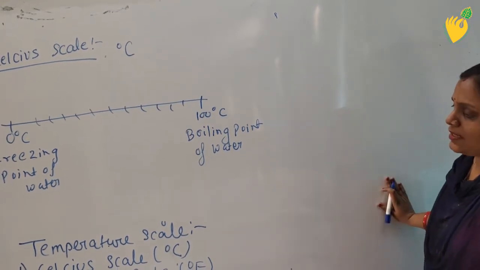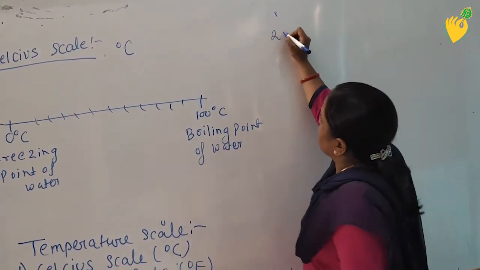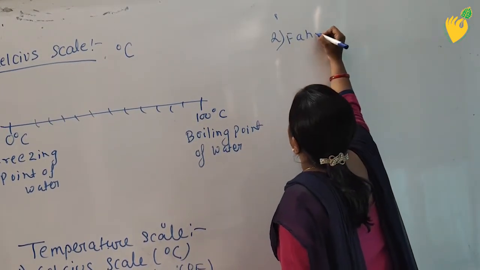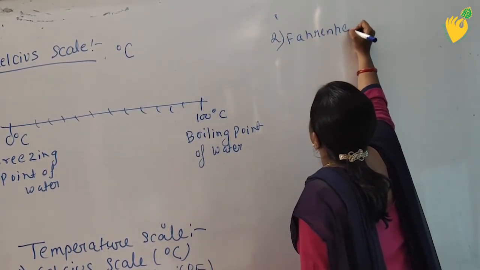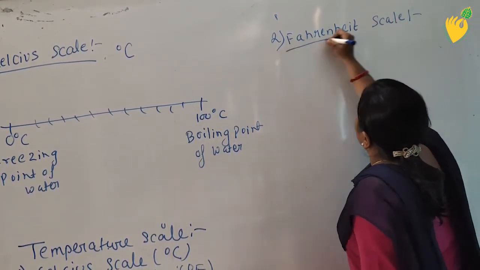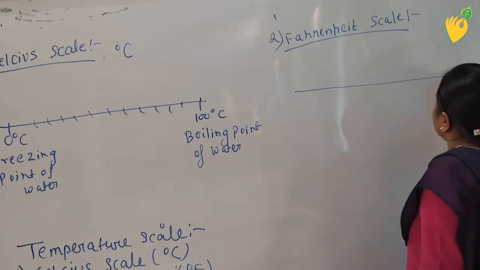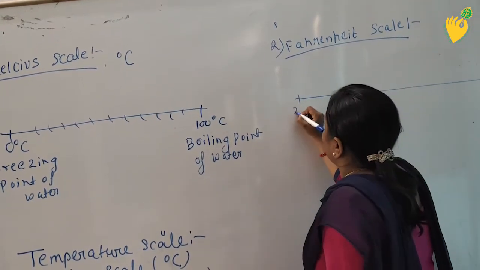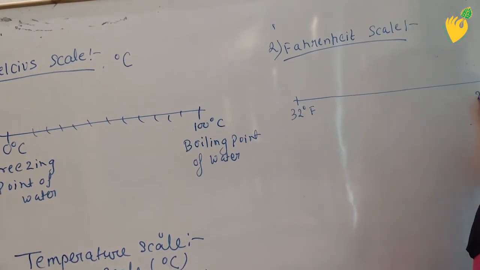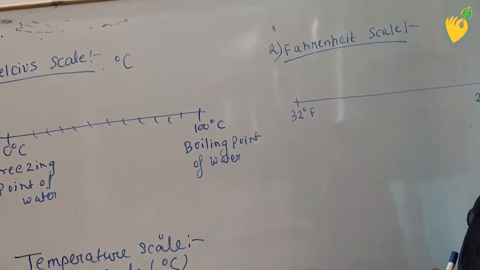The other scale is the Fahrenheit scale. On this scale, the lowermost temperature is 32 degree Fahrenheit and the higher temperature is 212 degree Fahrenheit.